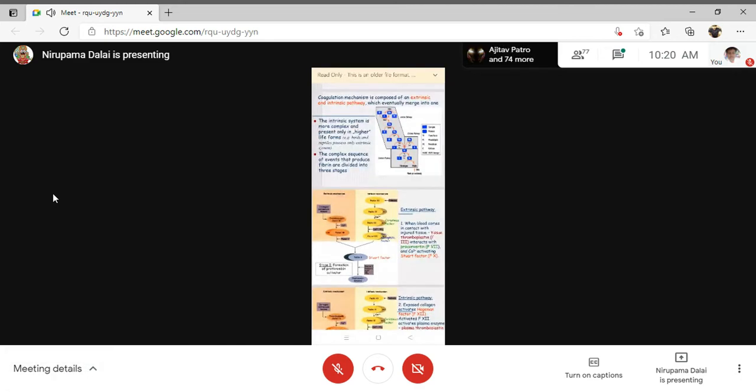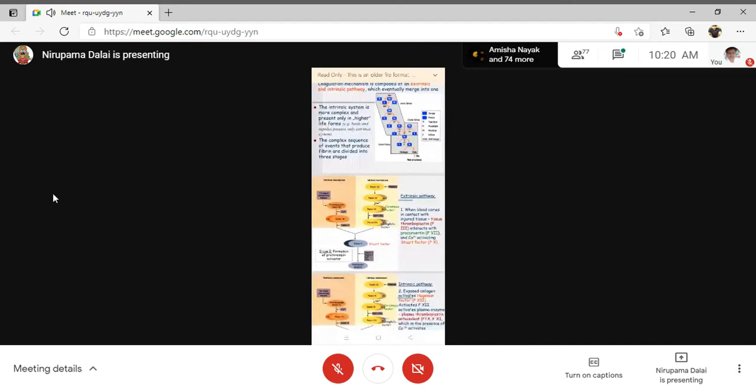So now we should read how this prothrombin activator complex is formed. It is formed by two mechanisms: one is your intrinsic and the second is your extrinsic mechanism. Now the question is, when and how the intrinsic mechanism is initiated and the extrinsic mechanism is initiated.